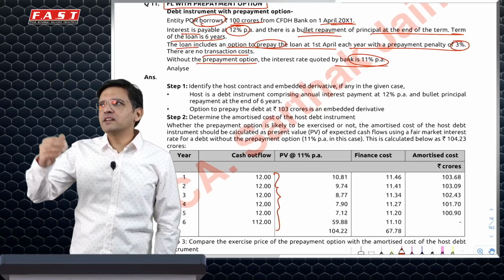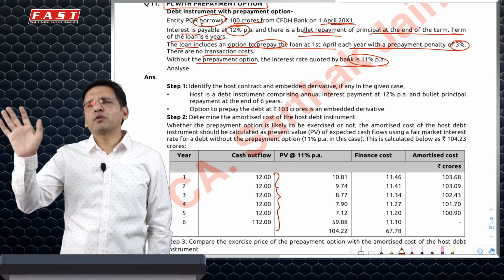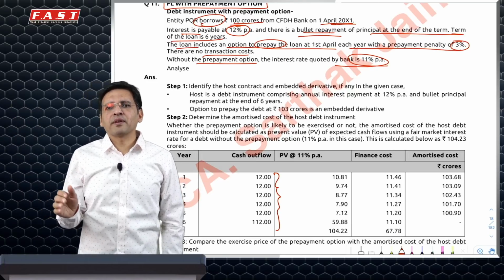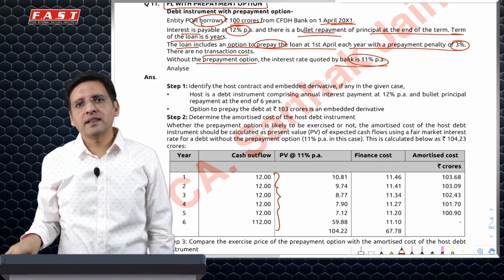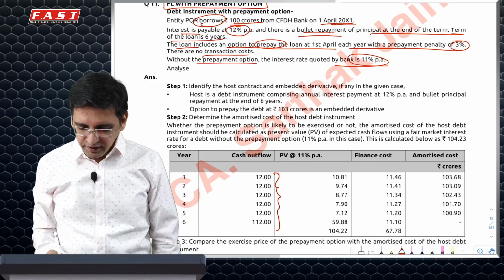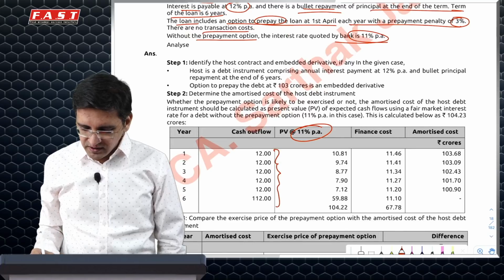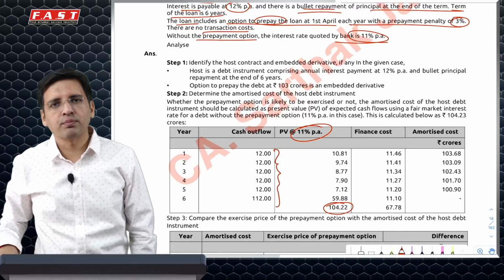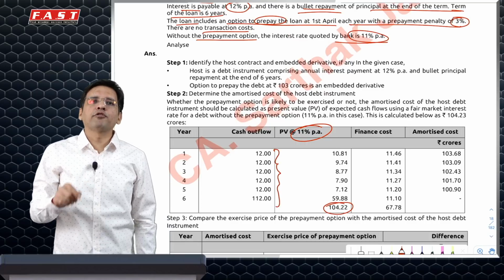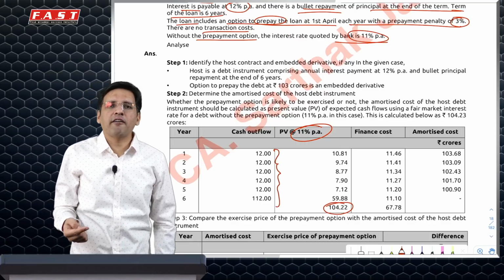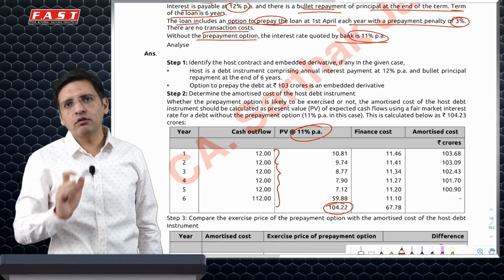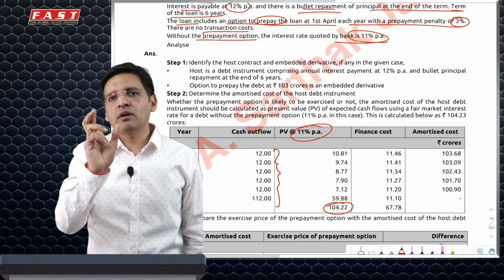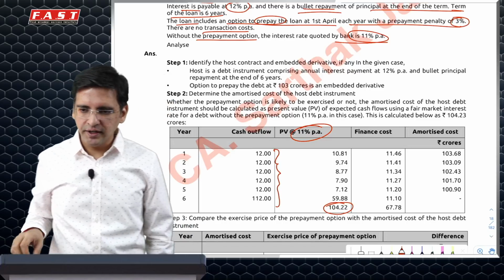If I would have paid this money and said, I don't want a prepayment option, but I am ready to pay 12, 12, 12, the bank would have given me a higher amount at the initial date itself, because the rate of interest then would be 11%. Discounting this with 11%, I would have got 104.22. I've actually got 100. 4.22 is additionally what I have paid just for that premium. So that is the fair value of the option which I've got on the initial date.